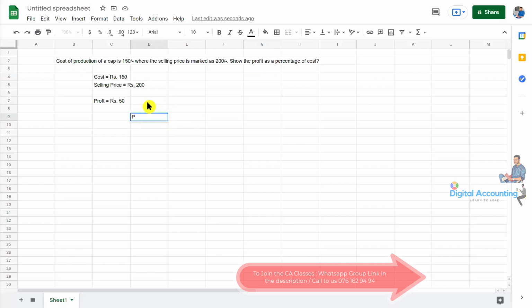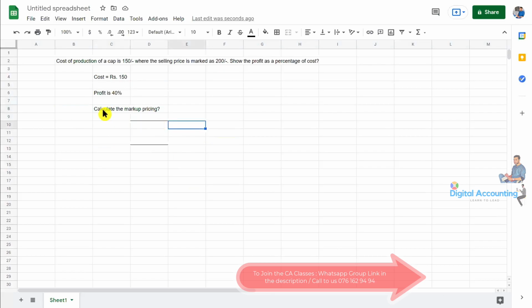So what they're asking is, we need to take the profit, then cost, then we need to times by 100. So the profit is 50, the cost is 150, then we need to times by 100. What should be the answer? 50 divided by 150 times 100, that is 33.3%. But if the question says the profit is 40%, what should be the answer?